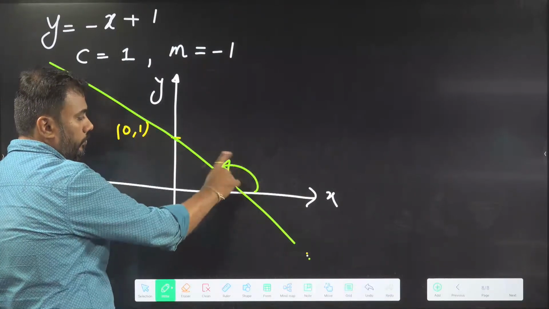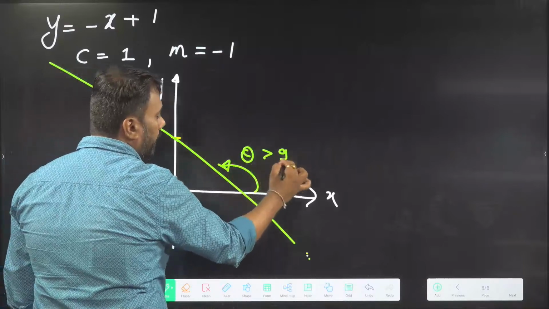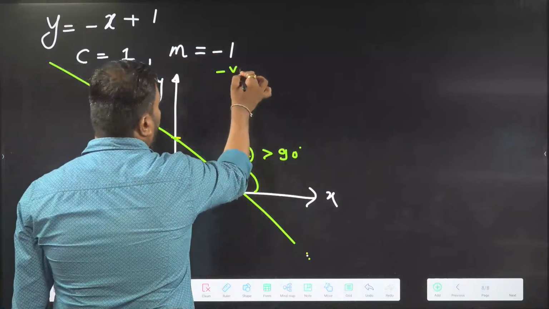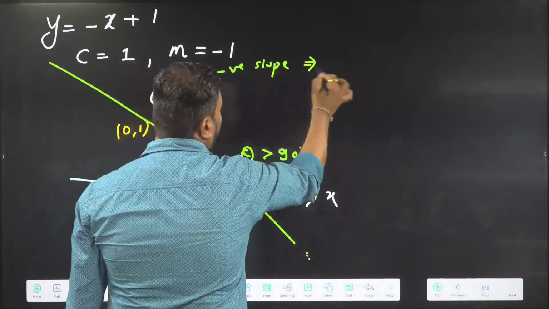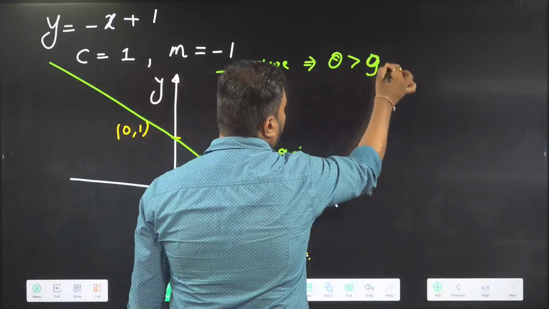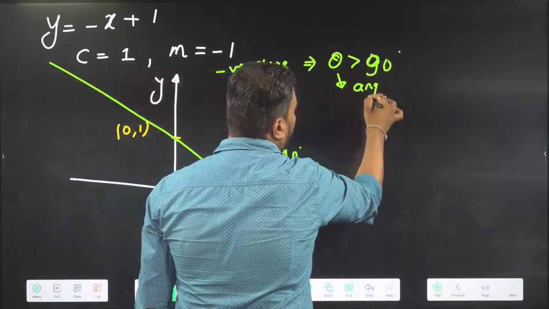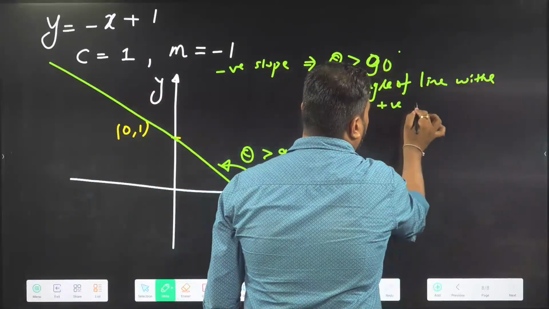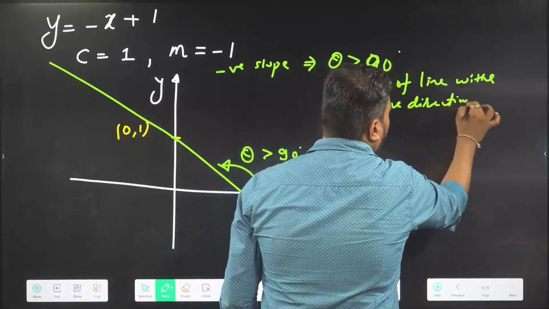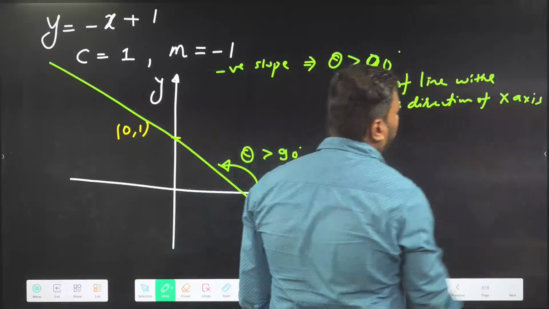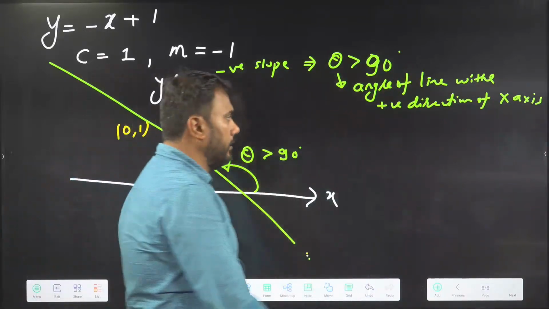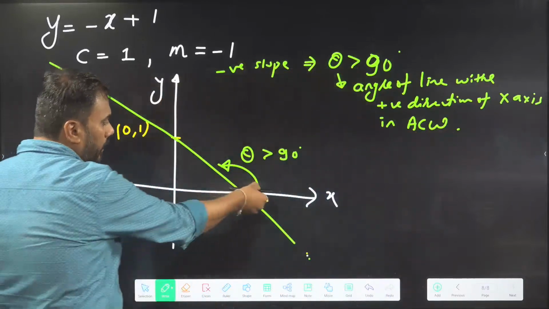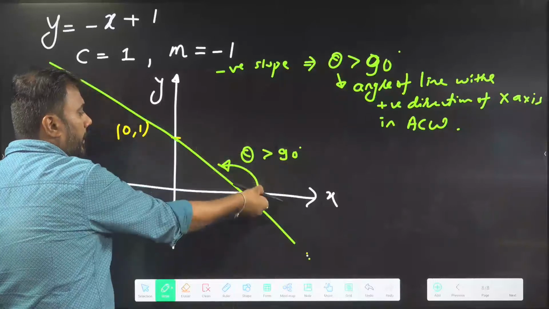This angle is obtuse. Here theta is greater than 90. How do we know that angle theta is greater than 90? Because the slope is negative. Negative slope implies that theta is greater than 90. What is theta here? The angle of the line with the positive direction of the x-axis. It is measured in which sense? Anti-clockwise. We always measure angles in the anti-clockwise direction in physics.